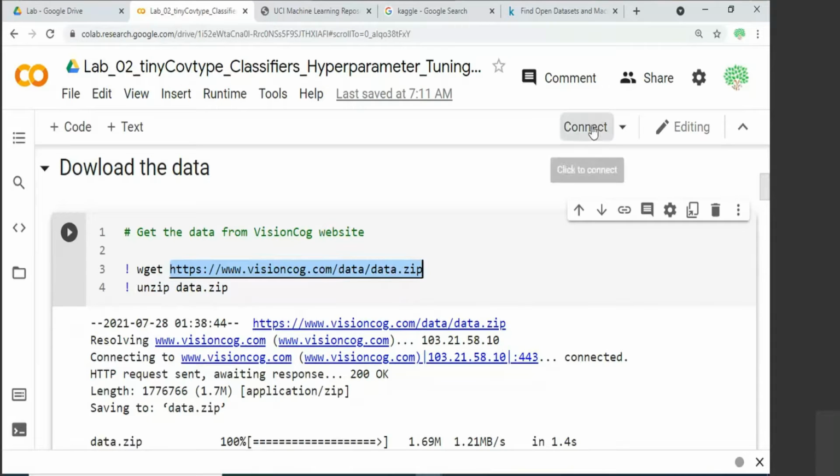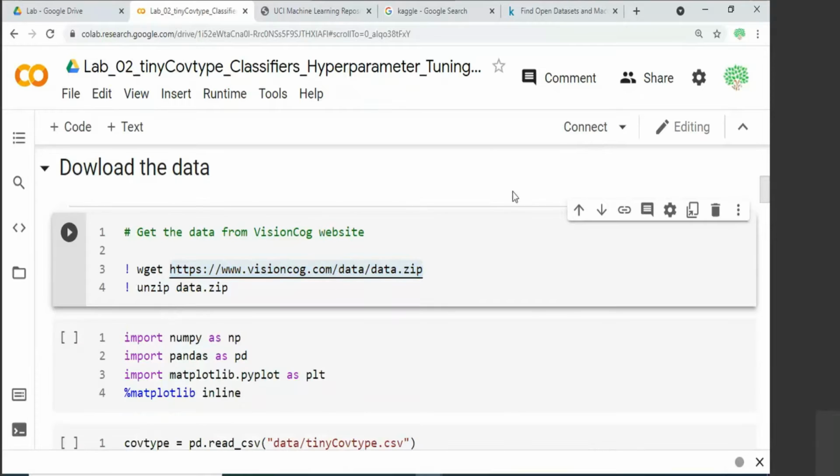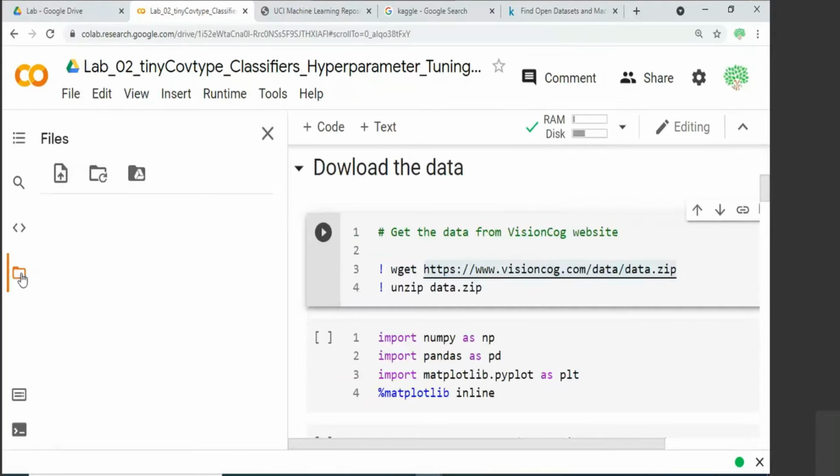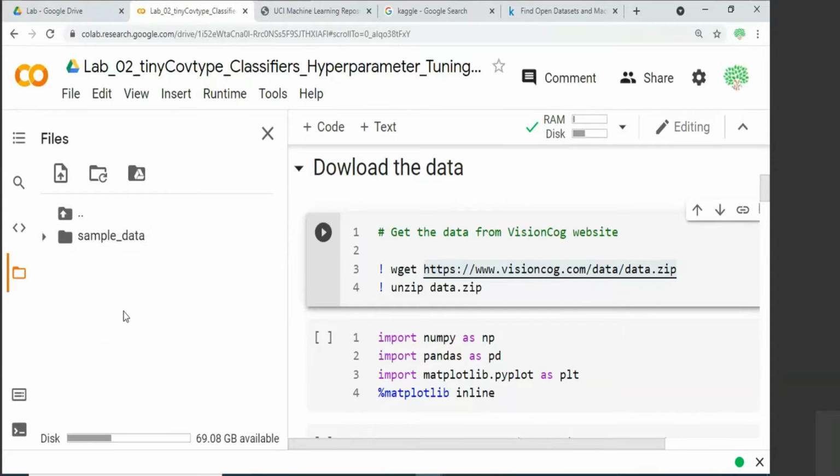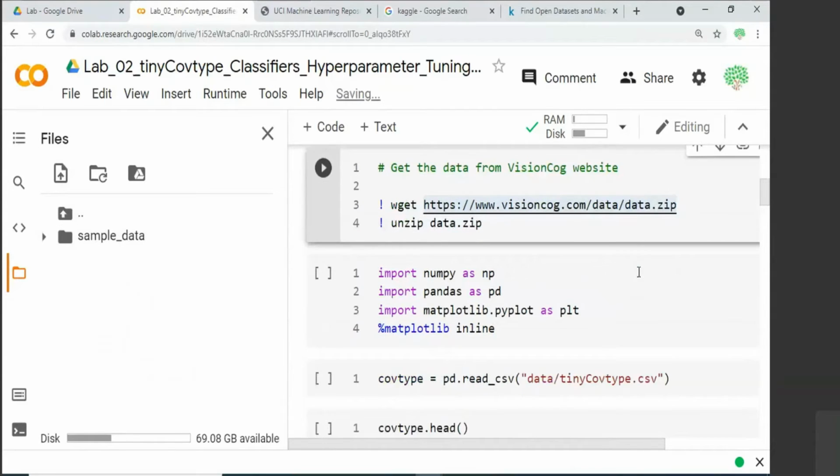So let me just connect and show you how this works. So let me connect and get a cloud session, and then I will show you how to execute this. What happens when you are executing. So once you see a tick mark, then it should be fine. So let us go to the left panel here, which shows the data. So this sample underscore data is something that comes by default. But we are not interested in that. We wanted to download this data file and then unzip it.